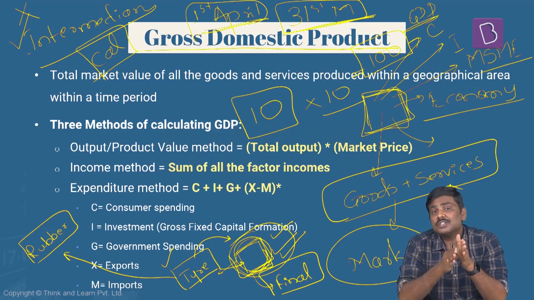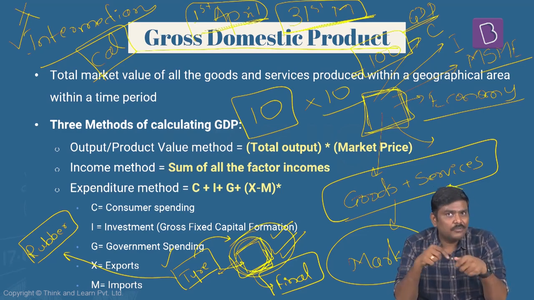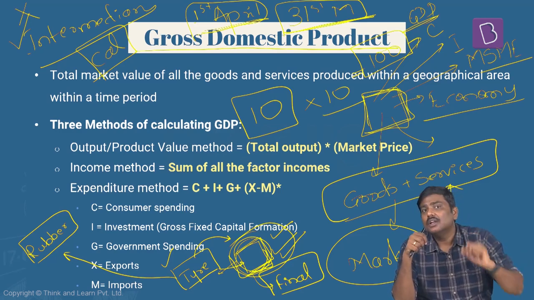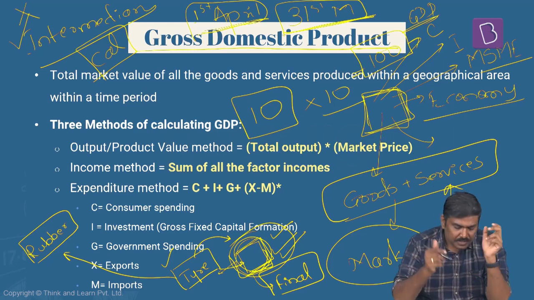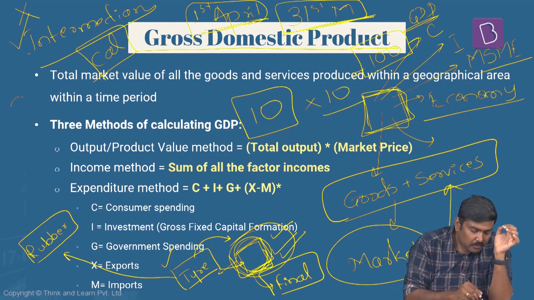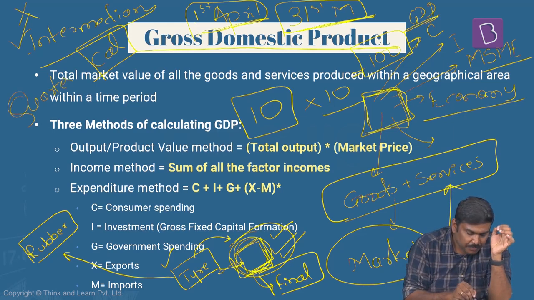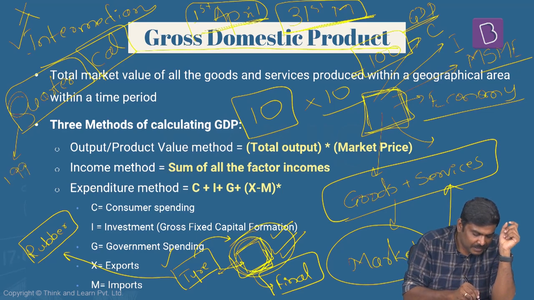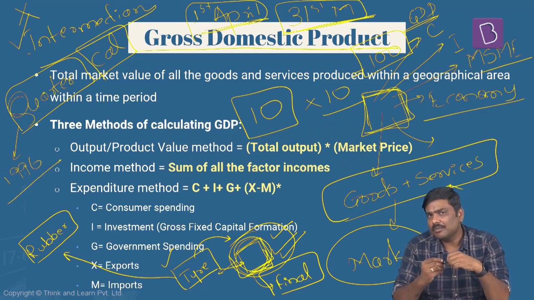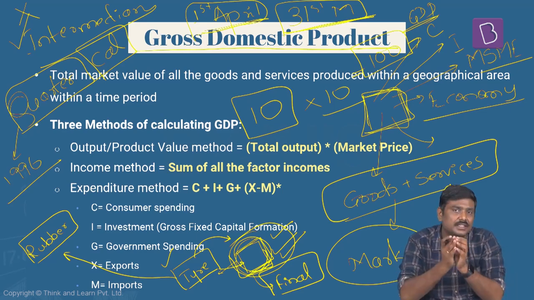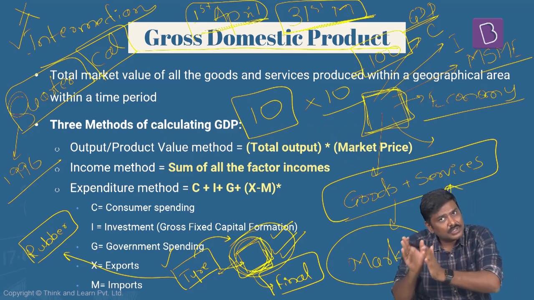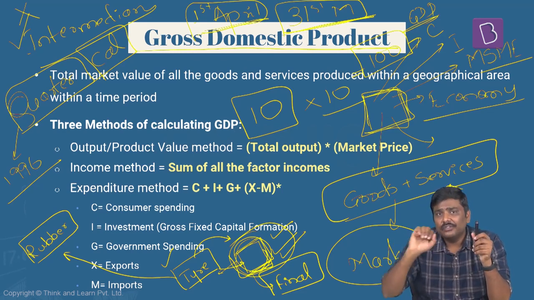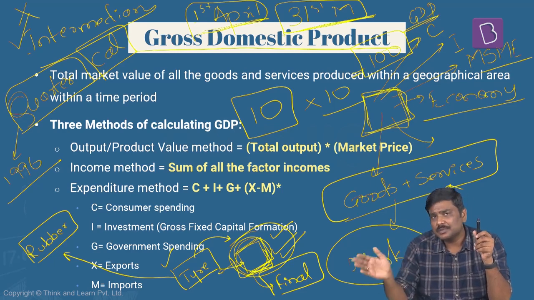Now, come back to the original concept here. The GDP is measured for a specific time period. That is, we measure GDP for half a financial year, quarter of a financial year, or full financial year. Now, remember this particular statement also. The concept of measuring GDP quarter wise was started back in the year 1996. Until then, we did not have this concept of measuring GDP quarter wise, but post 1996, we have been measuring this particular GDP quarter wise also. And that is the precise reason very often you will keep on coming across the statement saying that in the first quarter GDP has contracted or GDP has expanded, so on and so forth.